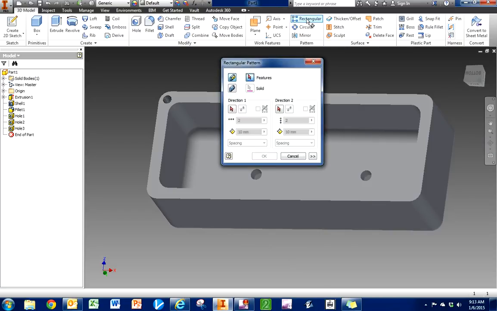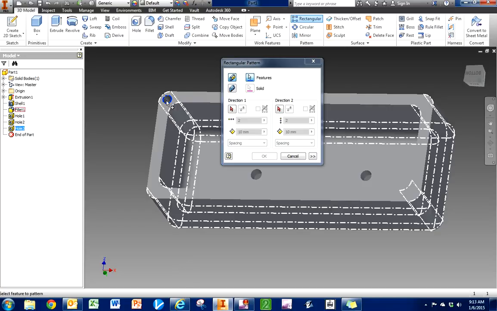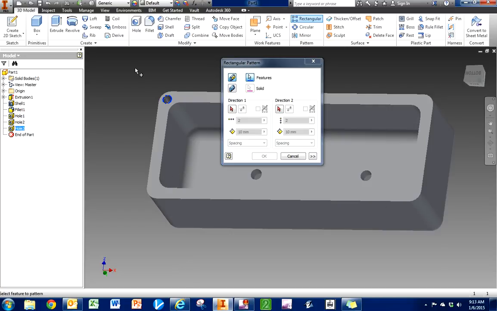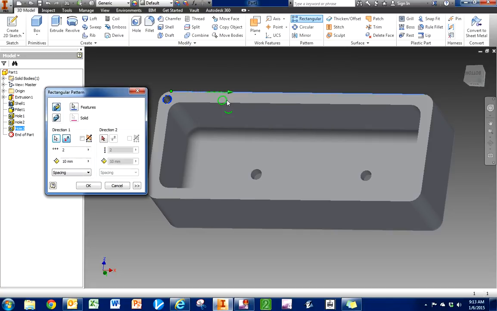So rectangular pattern, feature, what feature am I going to pattern? It's this hole right here that I'm going to pattern. Okay, so I have that hole selected. And direction 1 is going to be along this line. Notice that it already patterned the hole that way. Well, I'm going to select this flip so that it patterns it now the other way. Okay, so it's patterning it that other way.